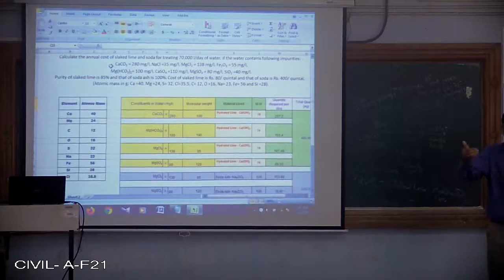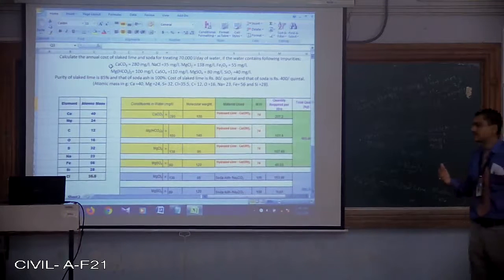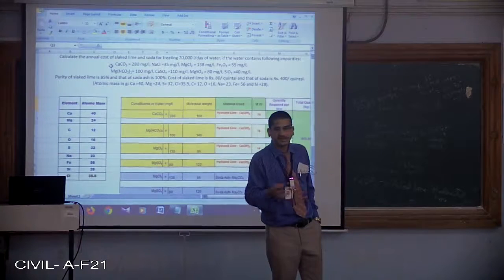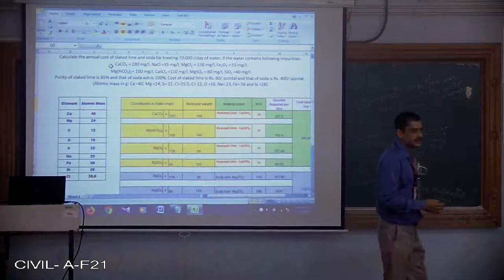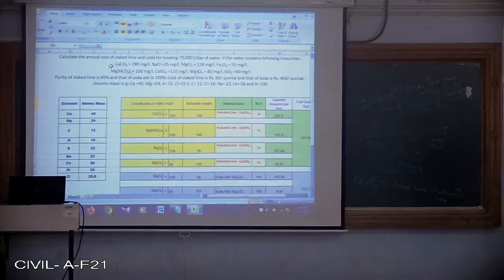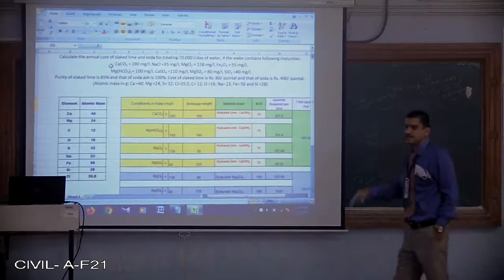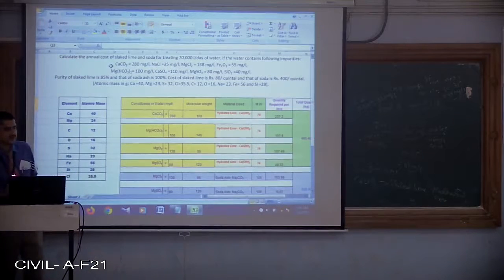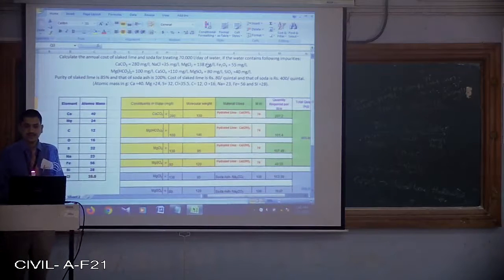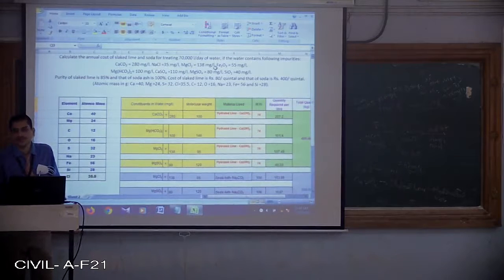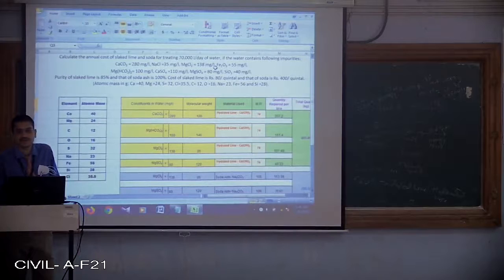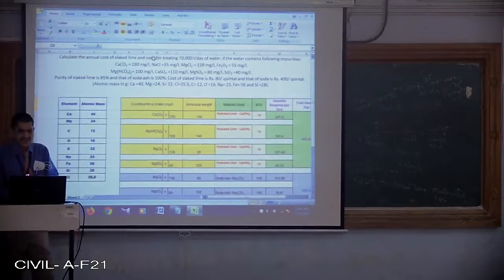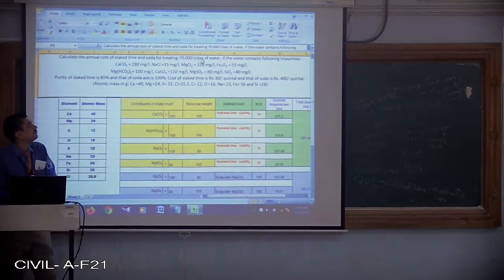So, how you are going to prepare the budget allocation for these particular materials at the treatment plant? If someone is going to ask you how you are arriving at this particular budget for this particular material, in that case you should have a spreadsheet ready for these chemicals. Otherwise you cannot justify the answers. So it's very important, right? Ultimately you need to justify each and every step, each and every cost that you are going to put up in the budget. In this case, I have taken 70,000 liters of water has to be treated.